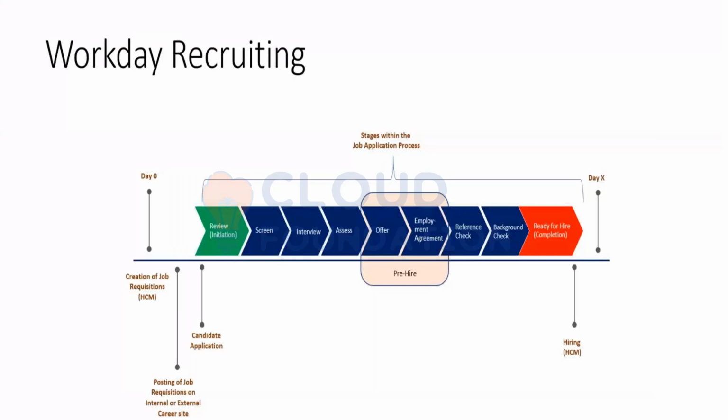In this particular stage of job application, there are two segments, offer and employment agreement. In offer, compensation related negotiation takes place. In employment agreement, the candidate or the pre-hire has to go through various documents related to the terms and agreement of the organization. Then comes the reference check and background check. This is also done by selected security groups. After completion of all these steps, if he or she is considered suitable, he will be given the status of ready for hire.